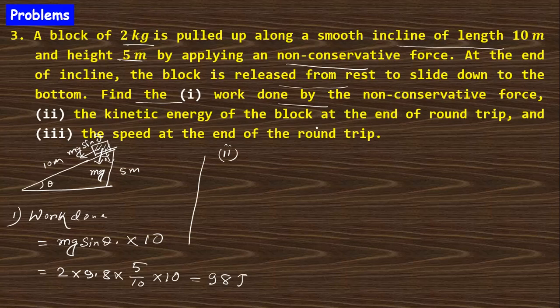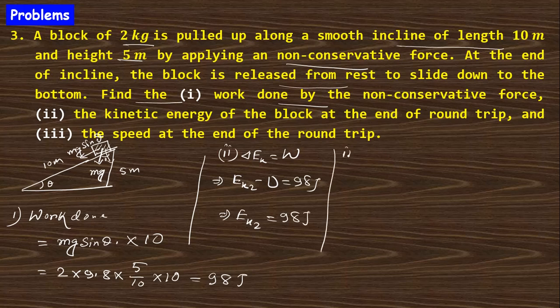Clear? Next, the kinetic energy of the block at the end of the round trip. So the change in kinetic energy, delta EK, will give you the work done, from the work energy theorem. So half m v square, or you can say EK2 minus EK1, where EK1 is 0, equals 98 joule. So this gives you EK2 equals 98 joule.